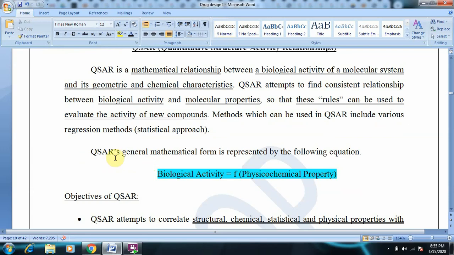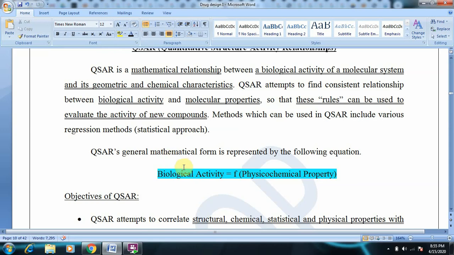As we said, the QSAR general mathematical form is represented in the following equation. What did we say? We are trying to find the relationship between biological activity and chemical or physical properties of a molecule or a ligand.